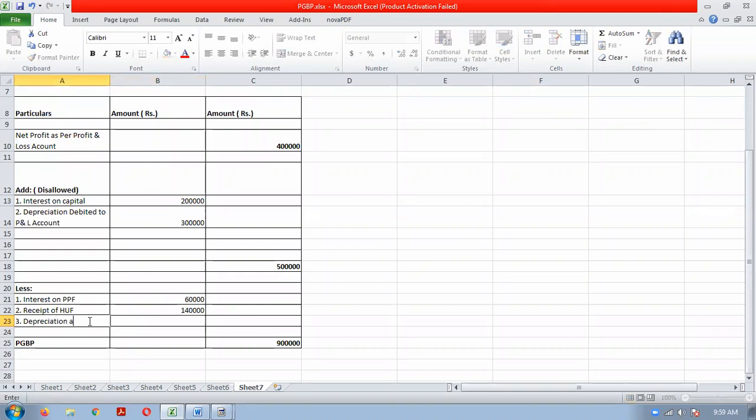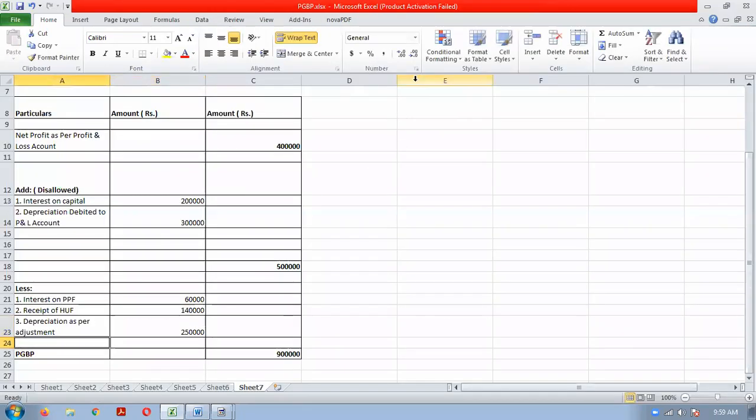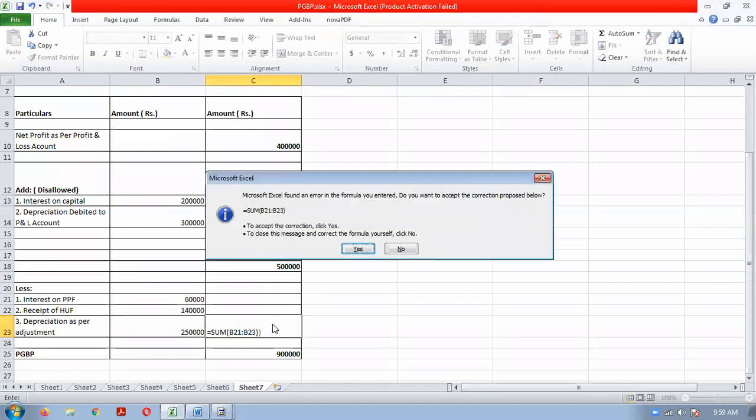And one more adjustment will come. Depreciation as per adjustment is 2,50,000. Clear? So now we can do the total of this. No other adjustments are there.